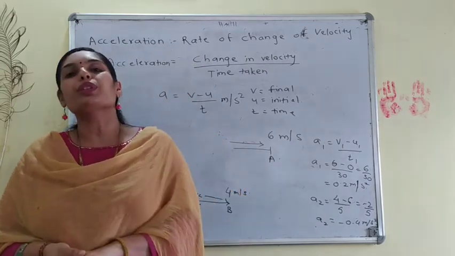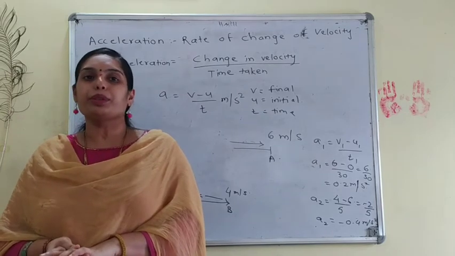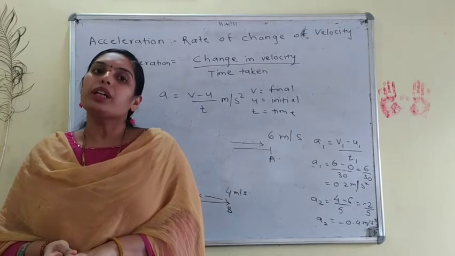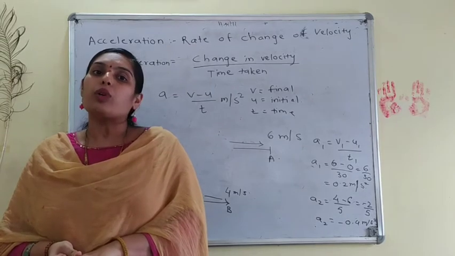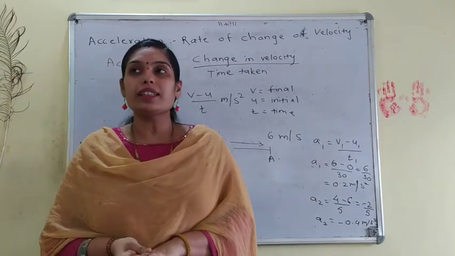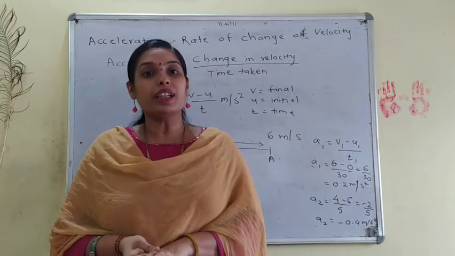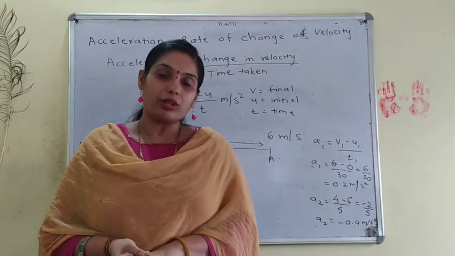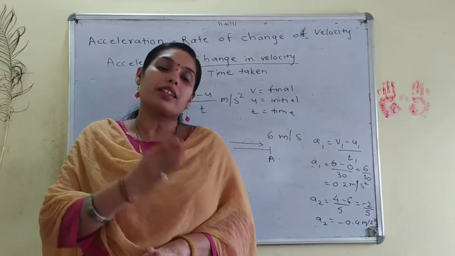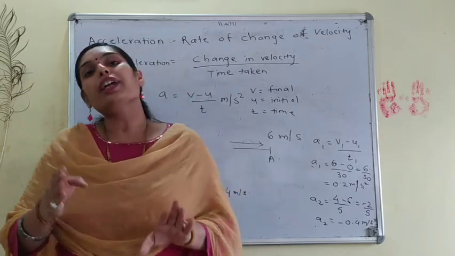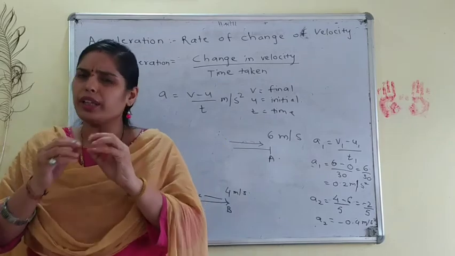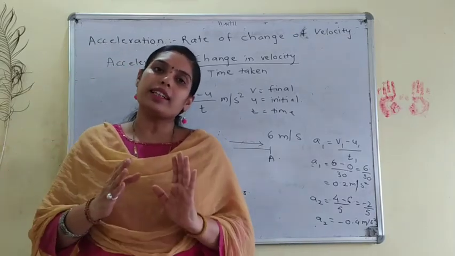Now we are moving to a very important topic of this chapter, that is rate of change of velocity. We may be slightly confused already considering speed and velocity, and now one more concept is added, acceleration. In very simple words, what is acceleration?